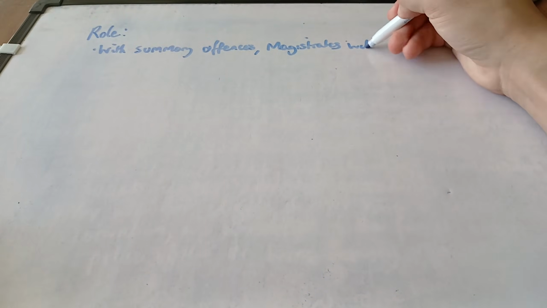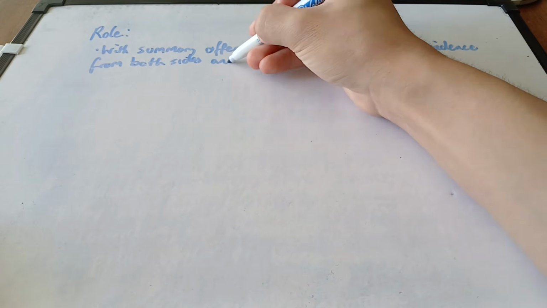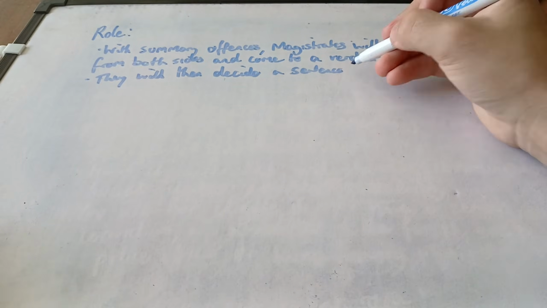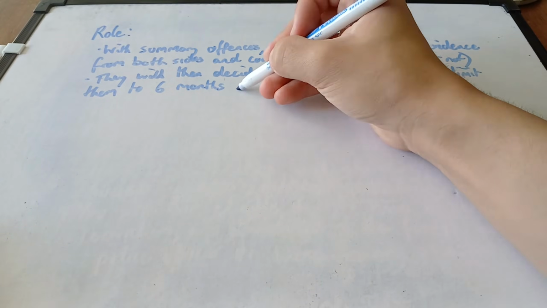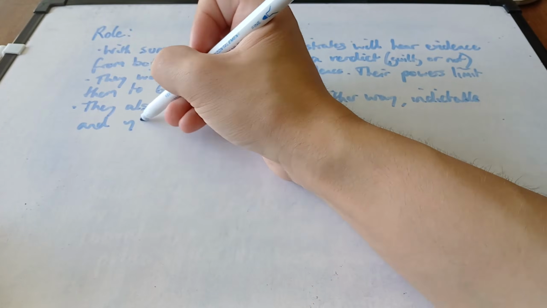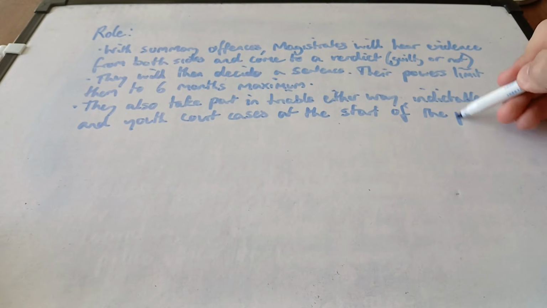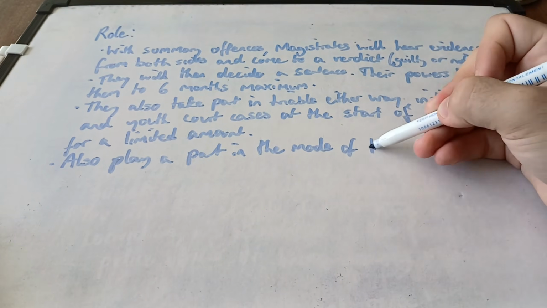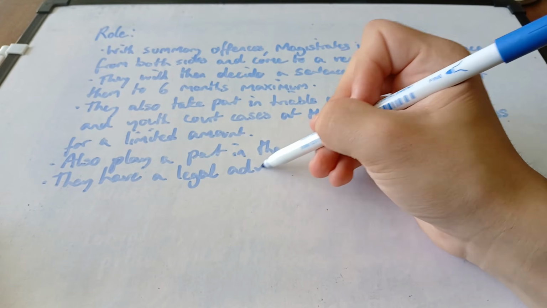With summary offences, magistrates will hear evidence from both sides and come to a verdict. They will then decide a sentence. Their powers limit them to 6 months maximum. They also take part in triable either way, indictable and youth court cases at the start of the process for a limited amount. They also play a part in the mode of trial process, which I looked at in a previous video. They have a legal advisor to help them in the law.